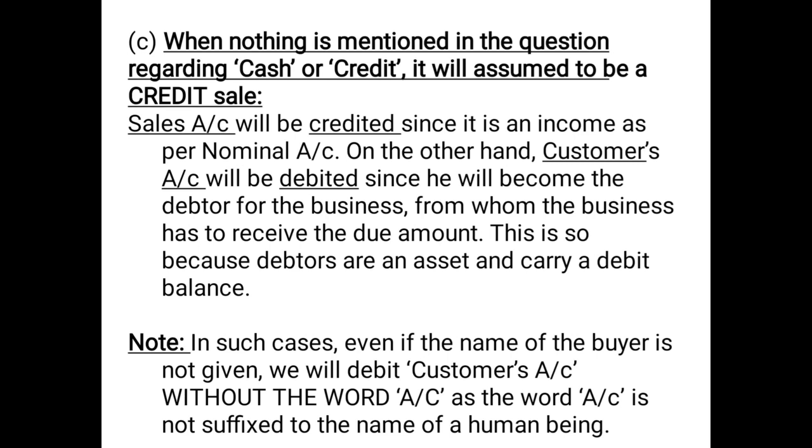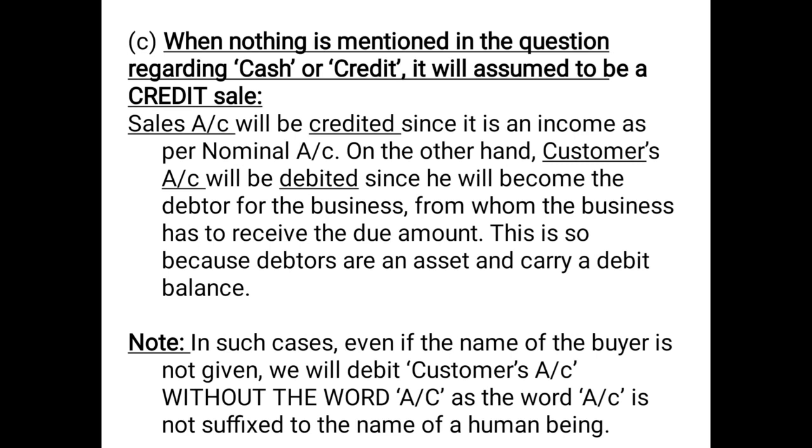So again, what will be the entry in this case? The same entry which we have discussed for credit sales, that is customer's account debited. If it is a human being, we will not suffix the word account. Sales account will be credited since it is an income as per nominal account.